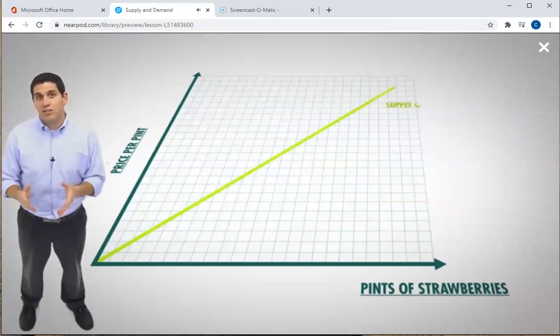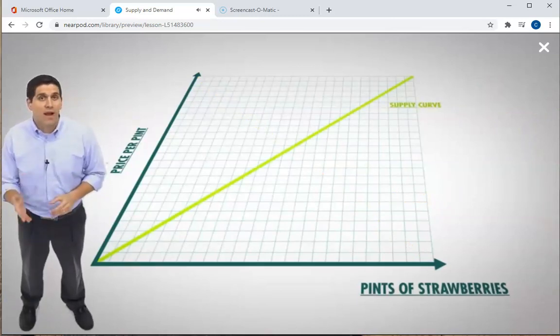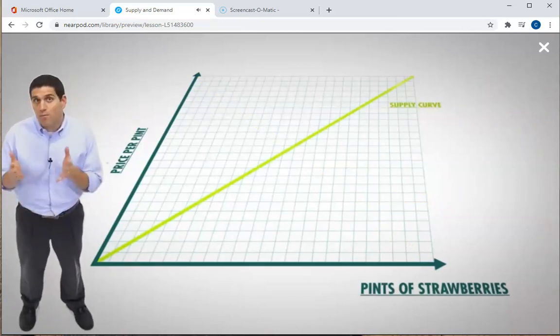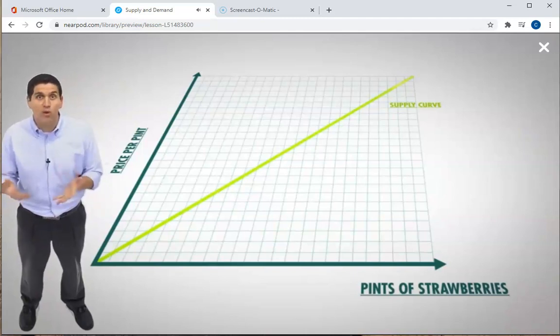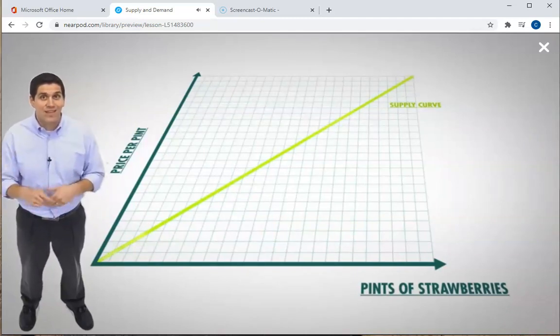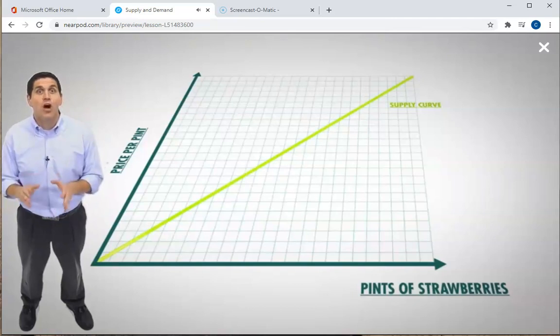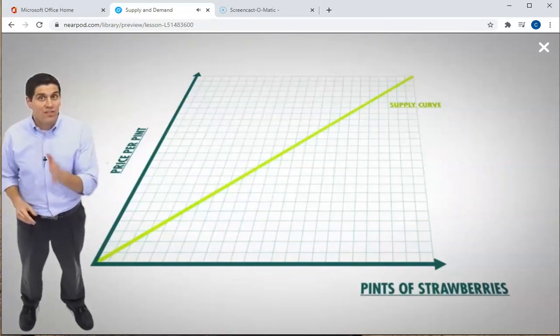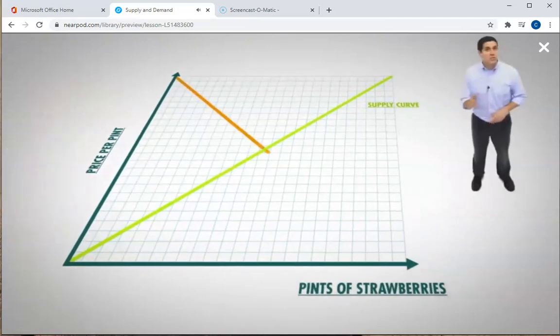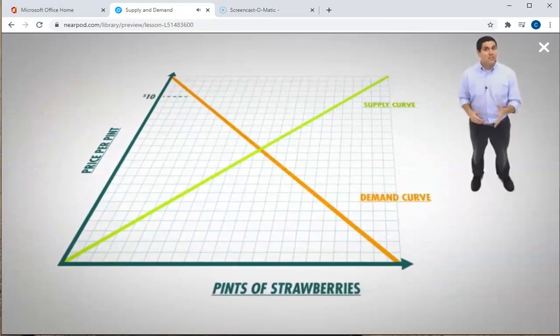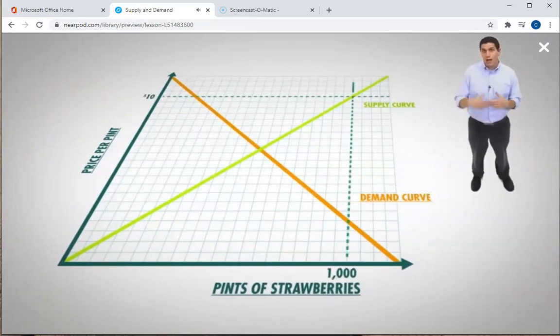Now let's think about sellers, like the farmer in the farmer's market. If the price of strawberries goes up, then that farmer will make more profit, so he'll have an incentive to produce more strawberries. If the price goes down, then he's not going to want to produce strawberries. That's called the law of supply. And on the graph, it's shown by an upward sloping supply curve. Now let's put demand and supply together. If the price is really high at $10, then producers would like to produce a lot of strawberries, but consumers won't want to buy them.